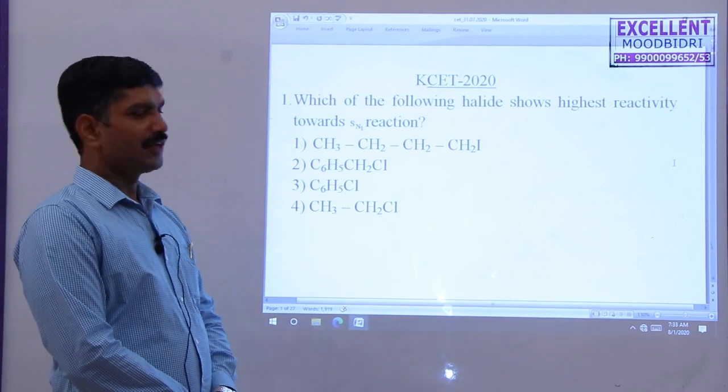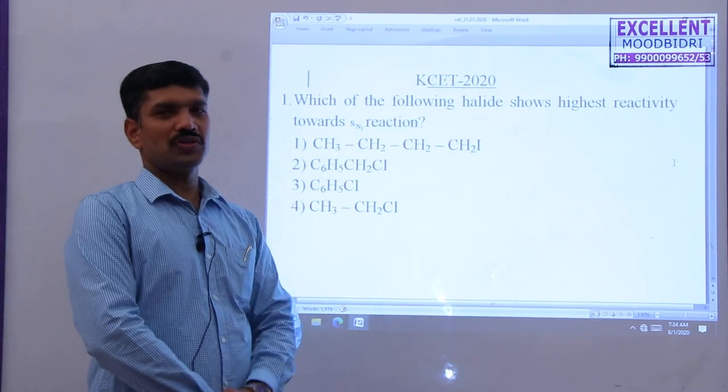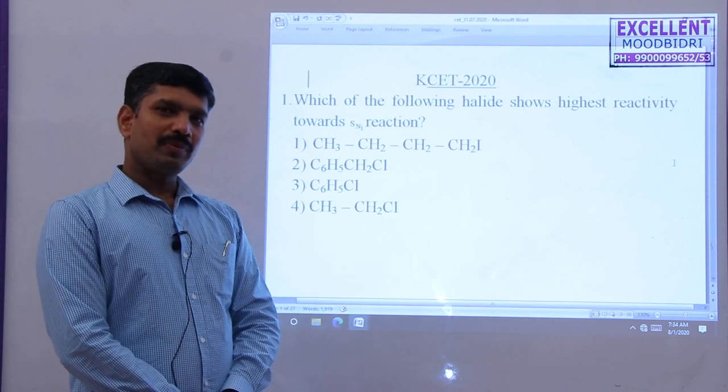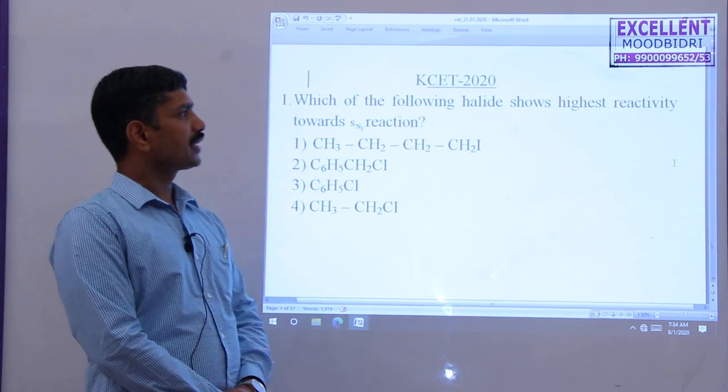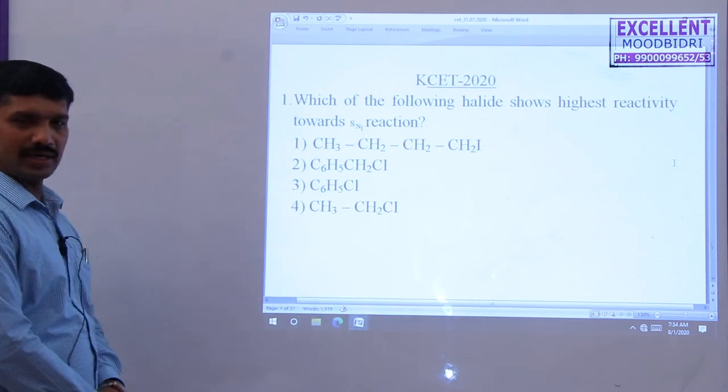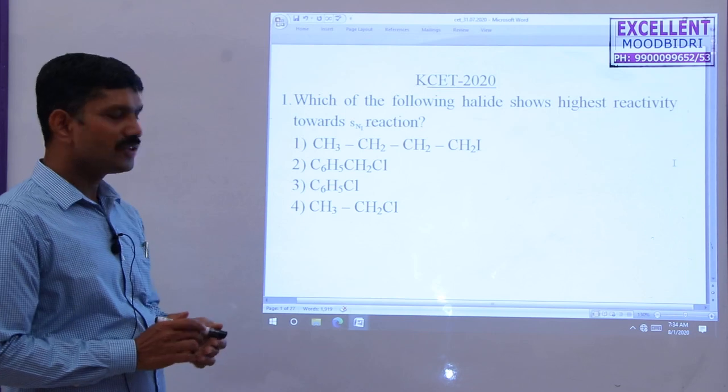Hi students, here I want to discuss the KCET 2020. Totally, the paper was easy. So here I take the first question: which of the following halides shows the highest reactivity towards SN1 reactions?